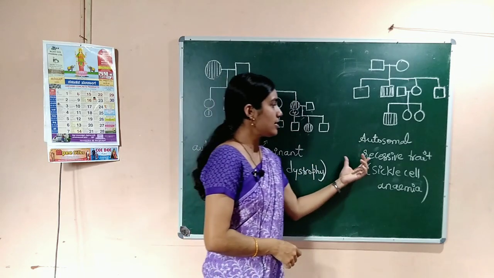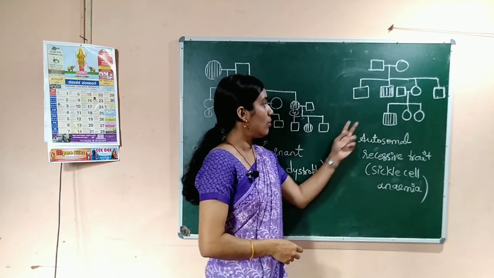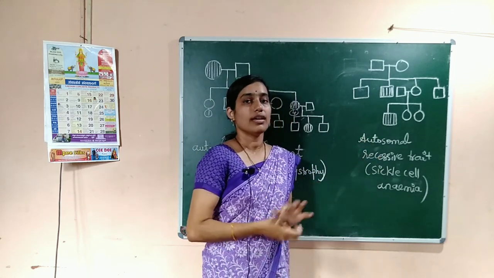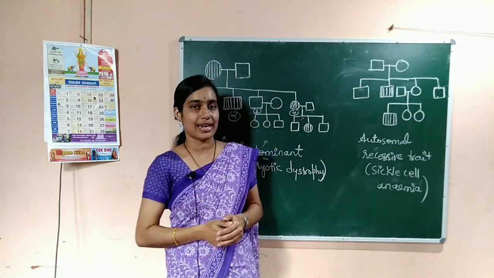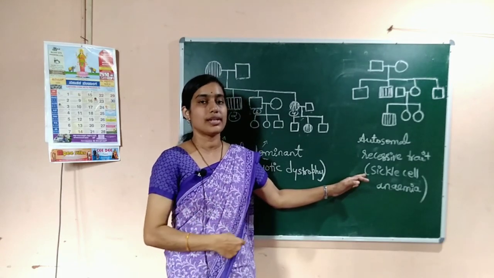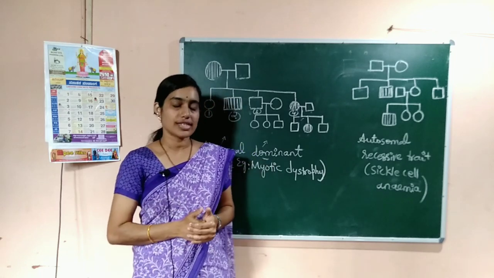And if you consider the autosomal recessive trait, it's recessive. When both the parents show that gene, then only the individual gets the disease. That inheritance pattern we will discuss later when we discuss individual chromosomal disorders like sickle cell anemia and so on. We will have to discuss that later.